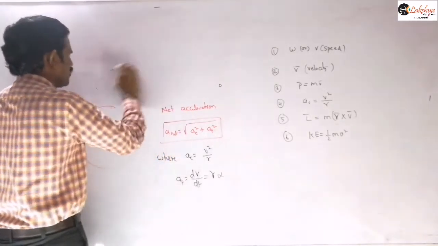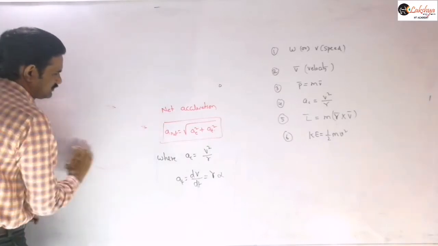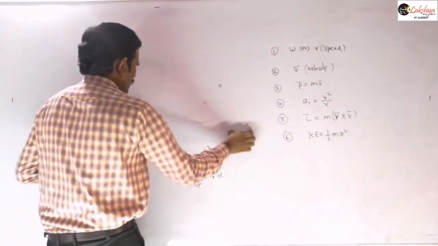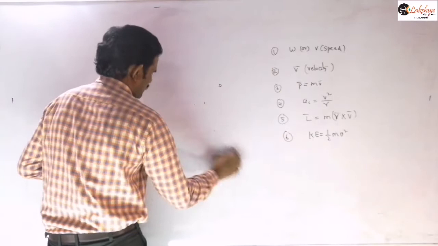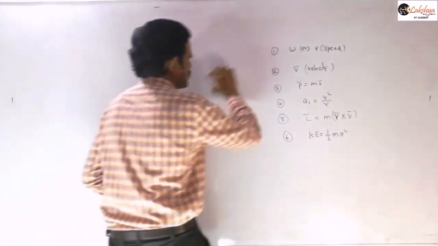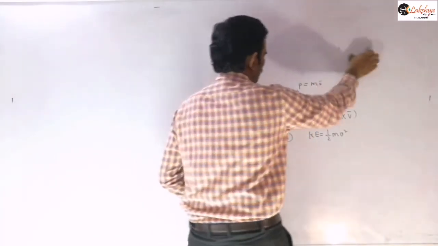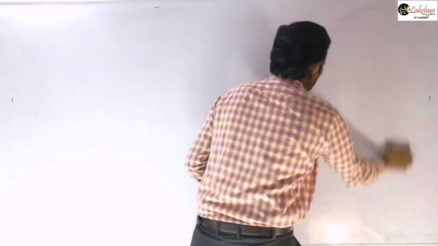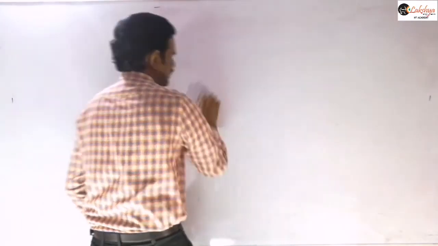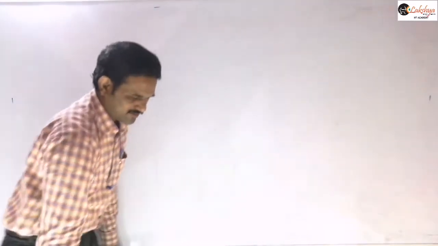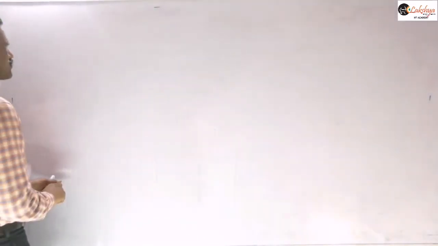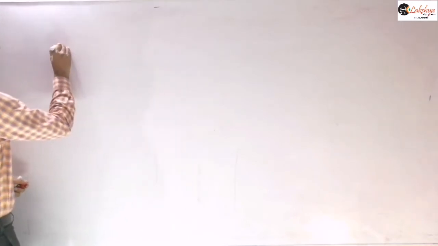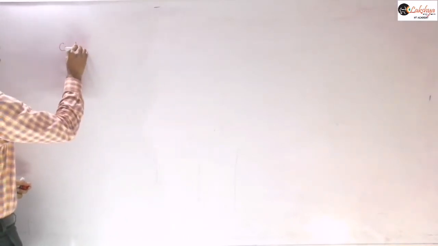So that is non-uniform circular motion. Next, let us come to the dynamics of circular motion. Till now we discussed only the kinematics of circular motion, because we didn't discuss the force acting on the particle. Now, for the dynamics of circular motion, I am introducing the centripetal force.